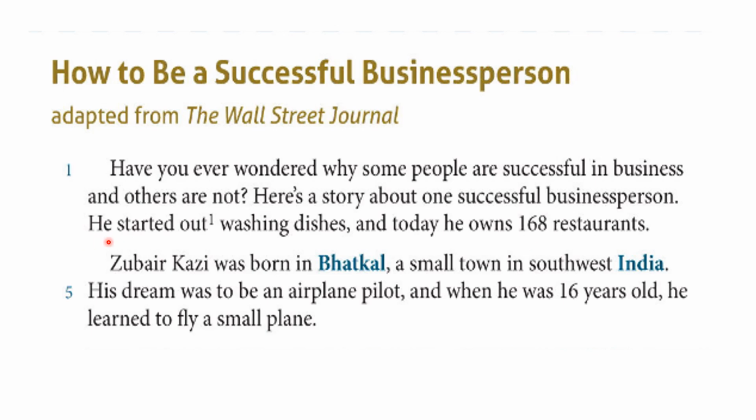He, the pronoun he, refers to the word in the previous sentence, business person. He started out means he began his career washing dishes, cleaning dishes, of course in restaurants. And today he owns 168 restaurants.